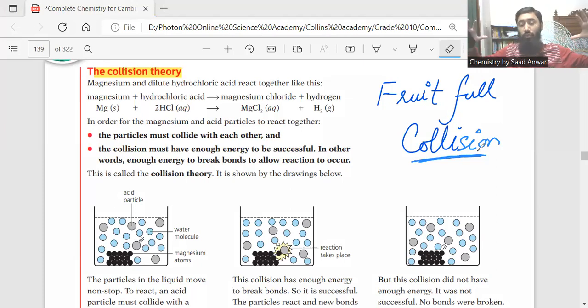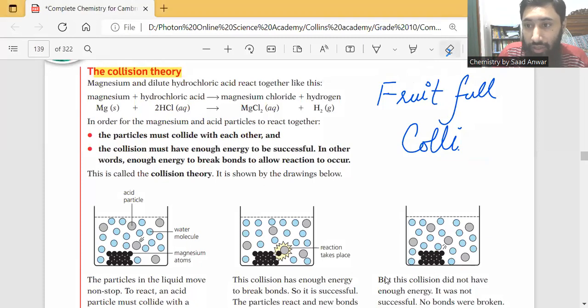Otherwise, they just collide and bounce back. This is the concept of collision theory.